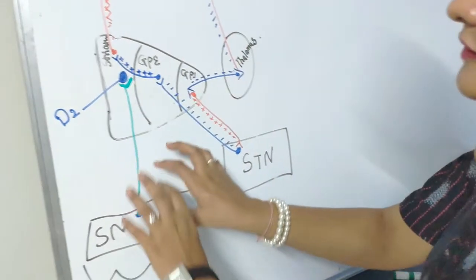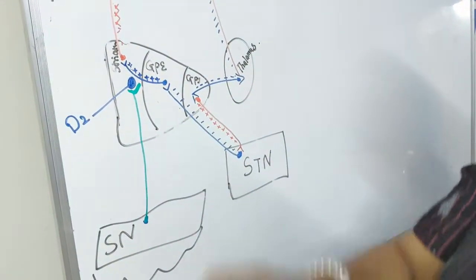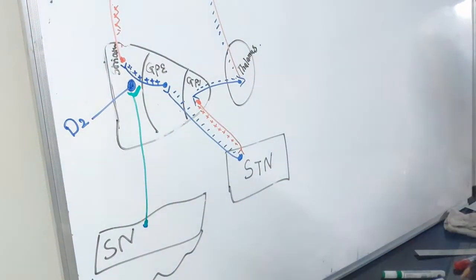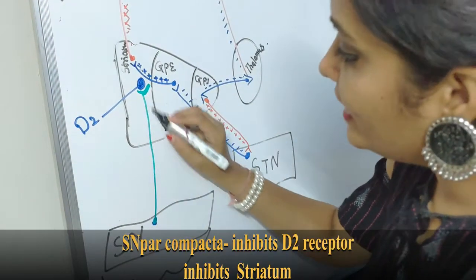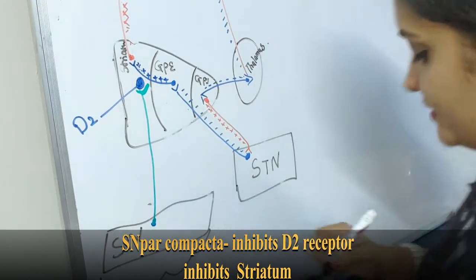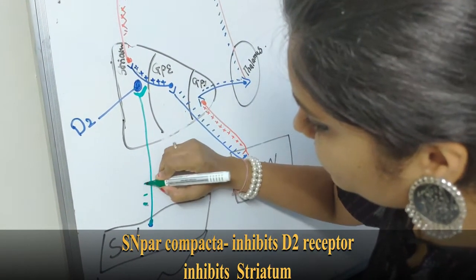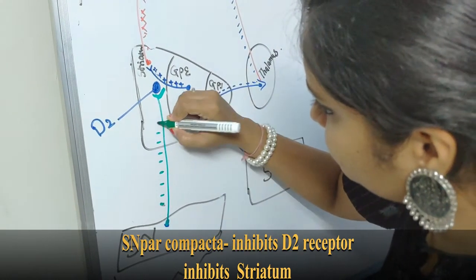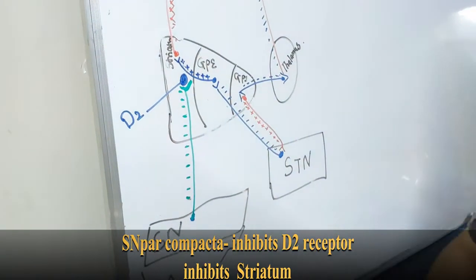Now the role of this fiber over the striatum is totally opposite. In the direct pathway this fiber stimulates the striatum, but in the indirect pathway these fibers inhibit the striatum.